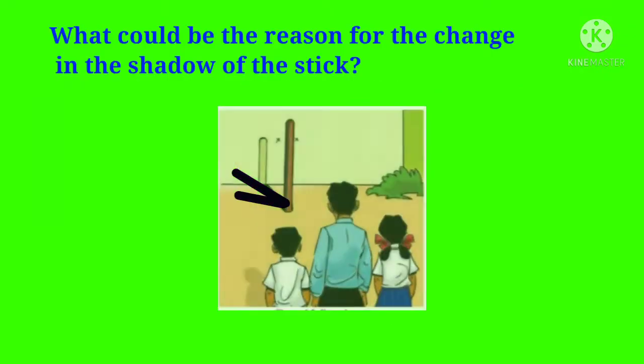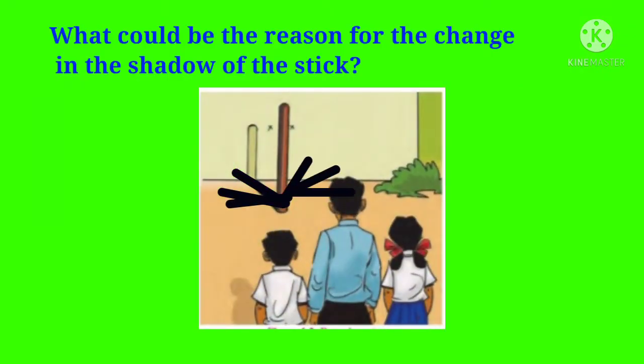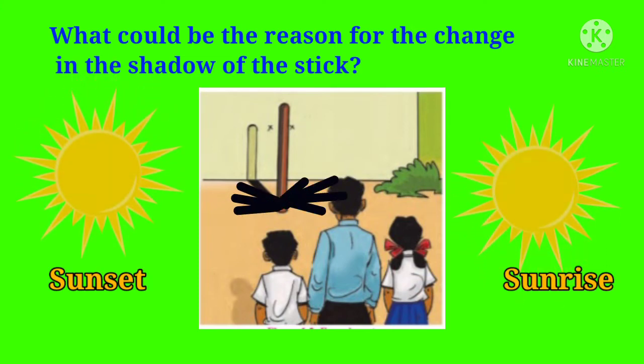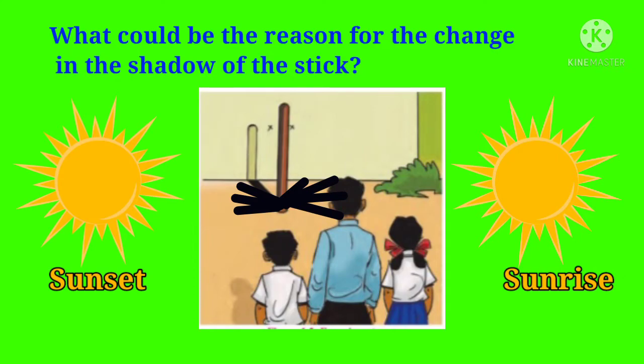Here is question number 4. What could be the reason for the change in the shadow of the stick? There is a change in the shadow of the stick because there is a change in the position of the sunrise and sunset.